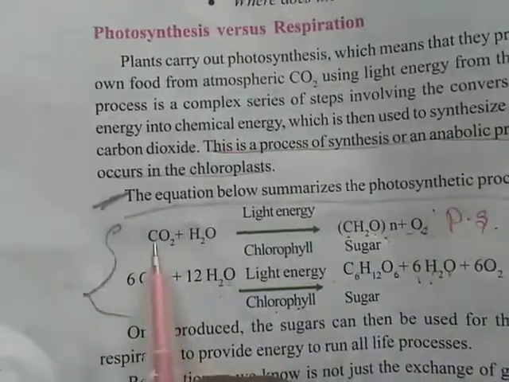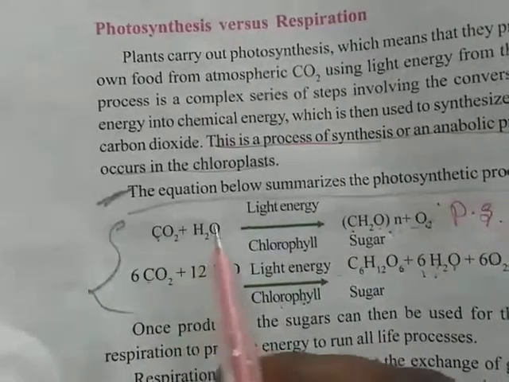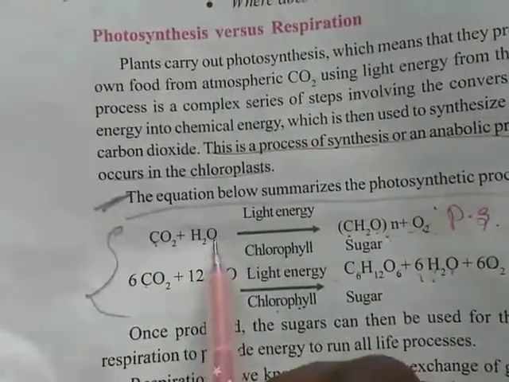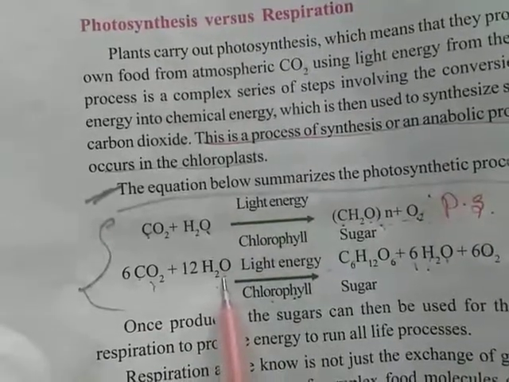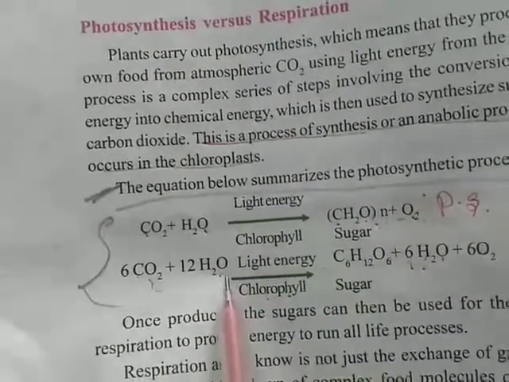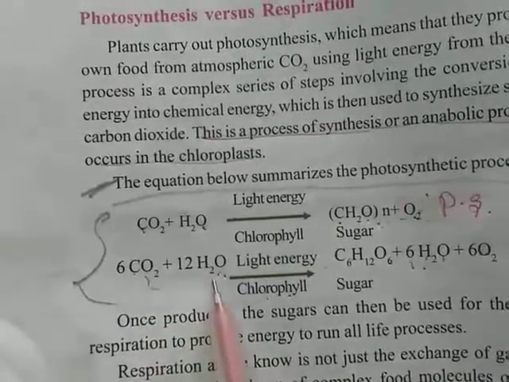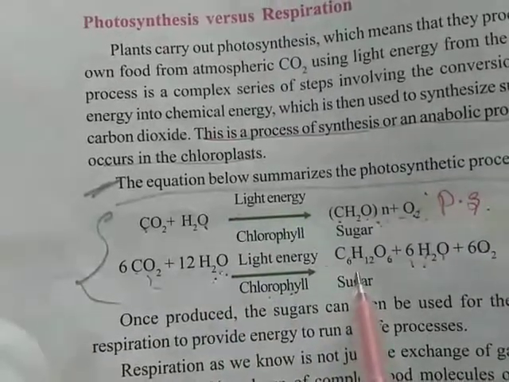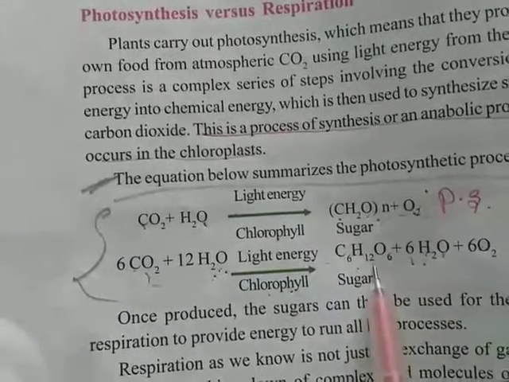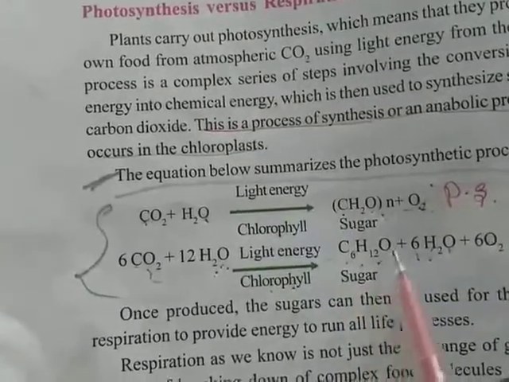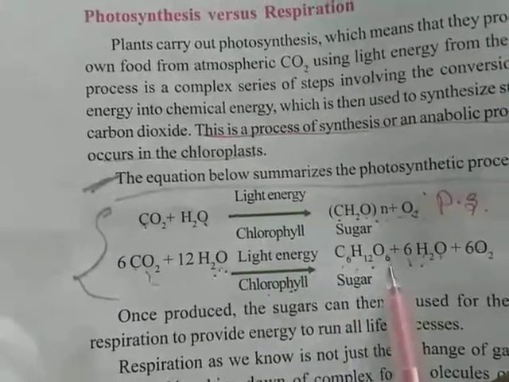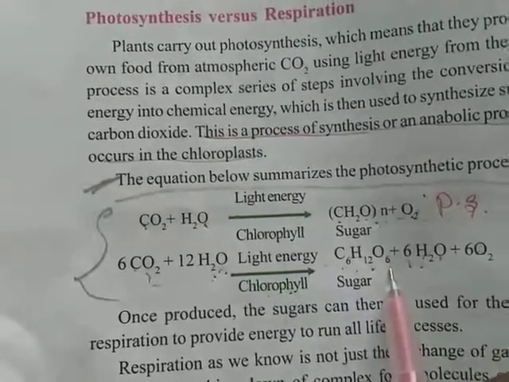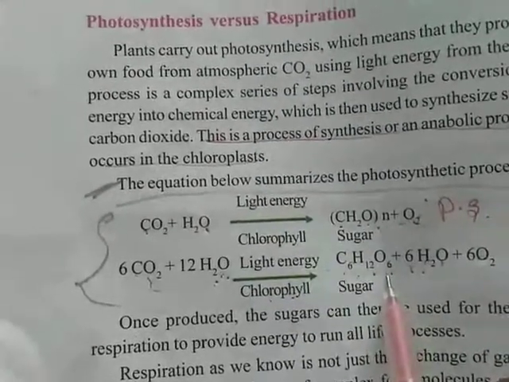Here carbon dioxide is a simpler substance, and water is also a simpler substance. These two simpler substances combine to give a complex substance, for example C6H12O6 here: glucose or sugar, carbohydrate. So it's a complex substance.